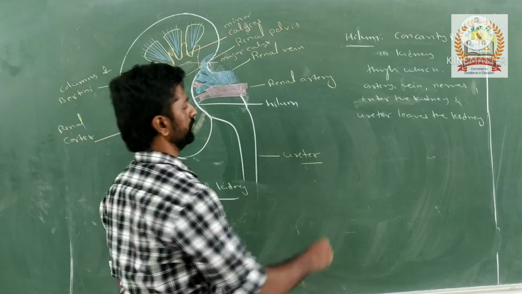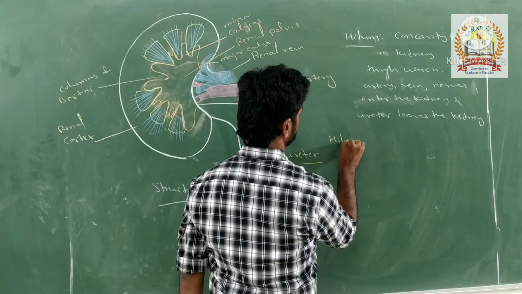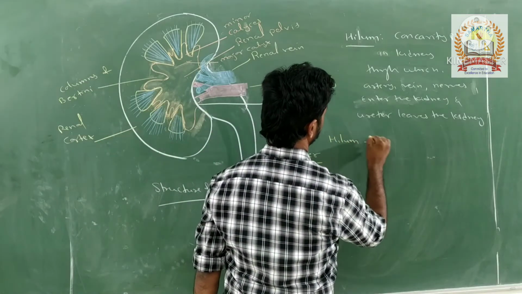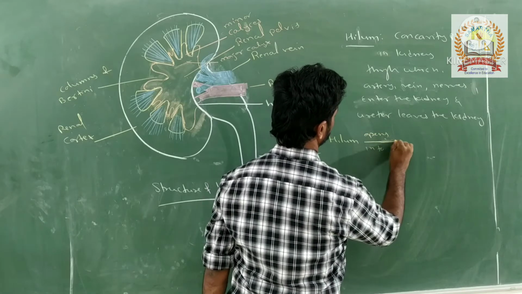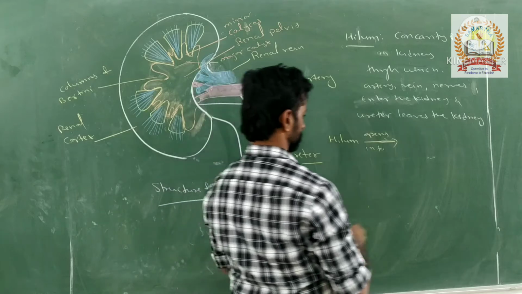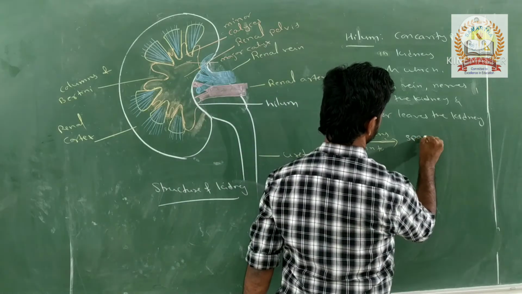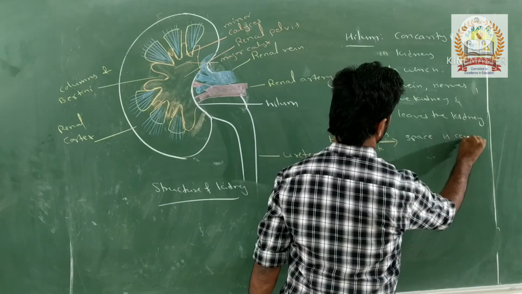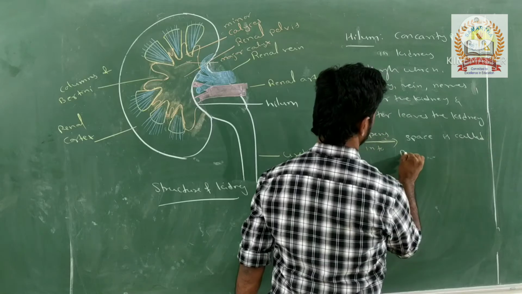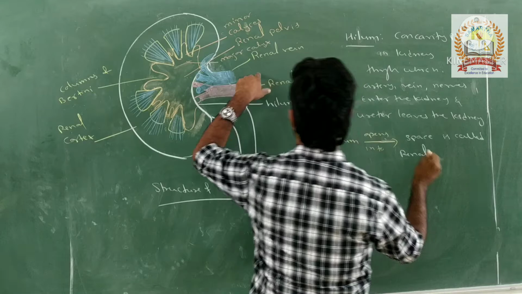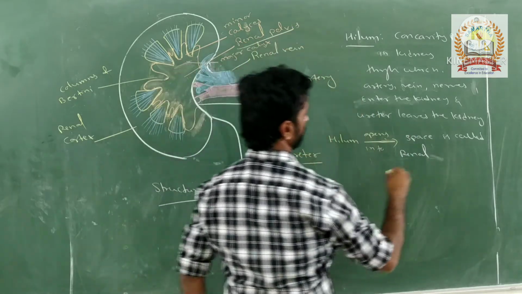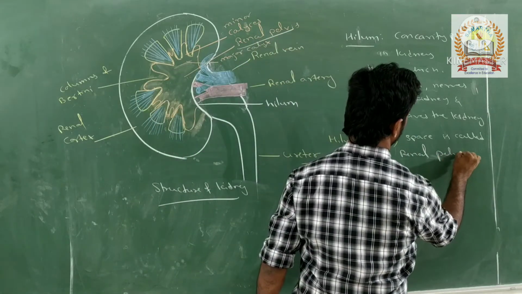Next, this hilum opens into a space, and that space is called the renal pelvis.